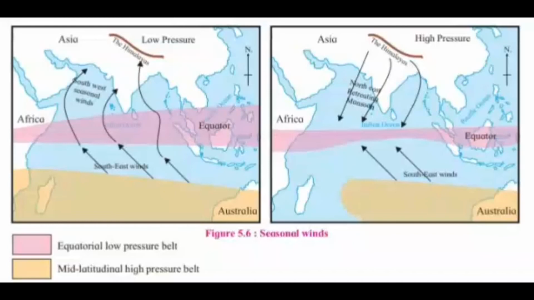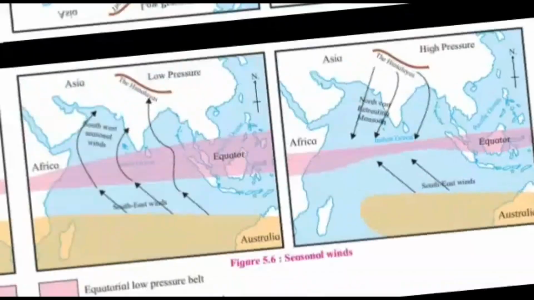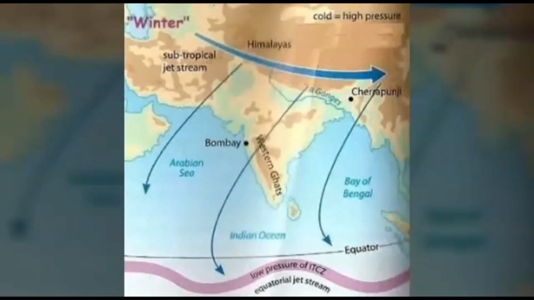Most of the precipitation in the Indian subcontinent is the effect of monsoon winds. After crossing the equator, they blow from the southwest towards the Indian subcontinent. During the period from June to September, they are called the southwest monsoons. They are full of moisture.